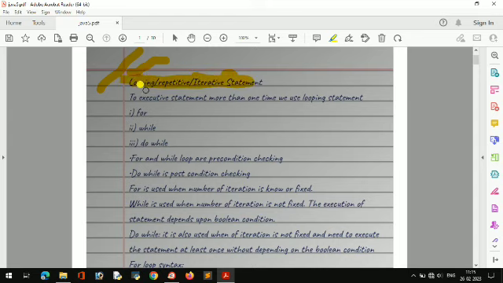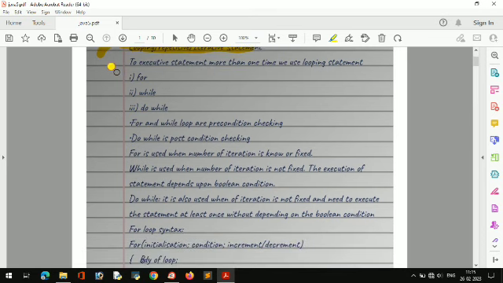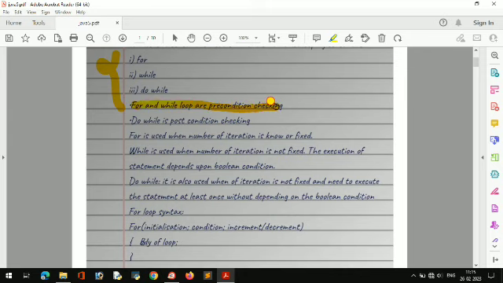See, in the exam it can ask either looping, repetitive, or iterative. So loops are of three types only: for, while, and do while. For and while loops are precondition, meaning it will check the condition first, then it will enter the program. Do while is the post condition. It will not check the condition first. First the program will run, then it will check the condition, and after that it is similar to while.